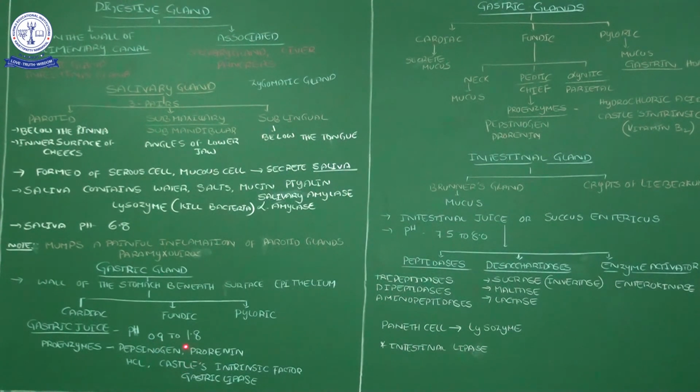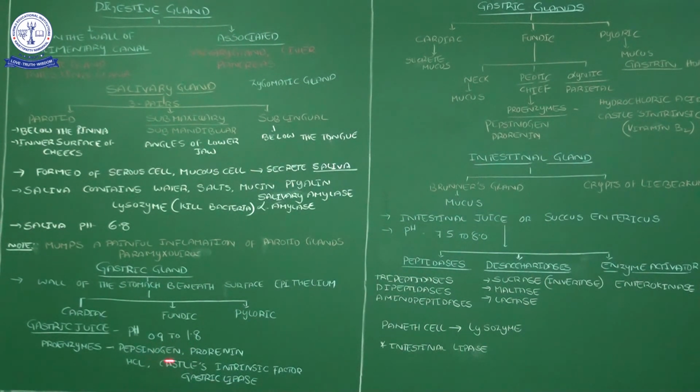The pH is 0.9 to 1.8. In the composition of the gastric juice, they contain proenzymes. Proenzymes means inactive enzymes. When enzymes are in an inactive condition, that type of enzyme we call a proenzyme. Pepsinogen is one of the proenzymes, and prorenin is another. Along with that, HCl is secreted, and it is because of HCl that the pH is 0.9 to 1.8.